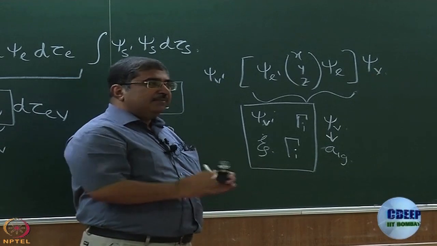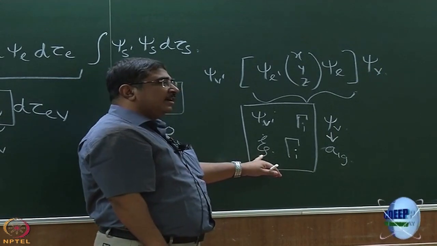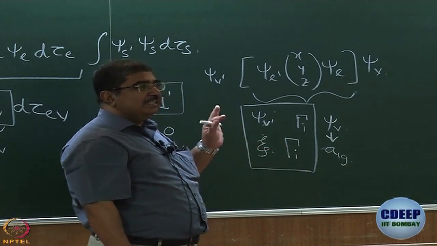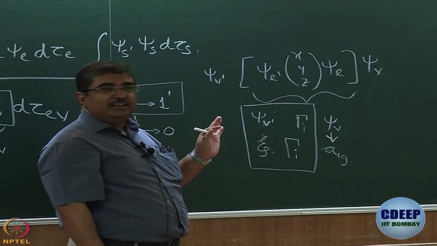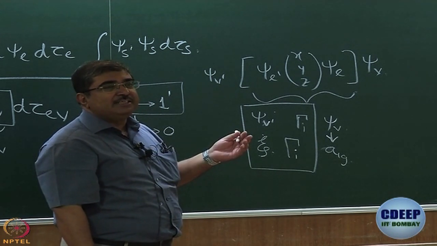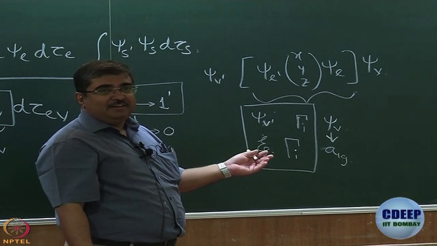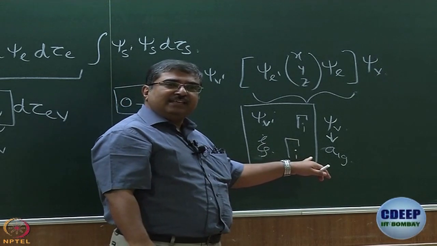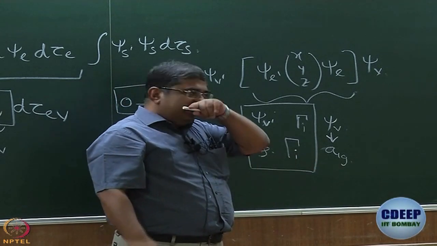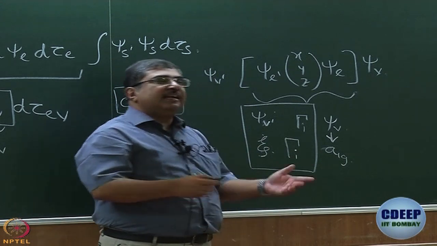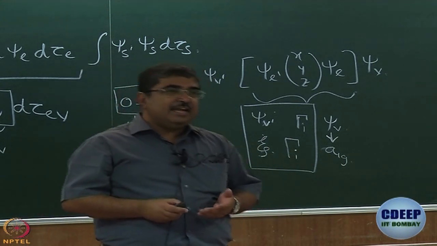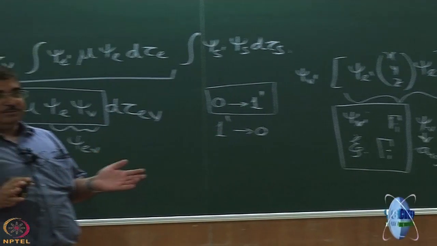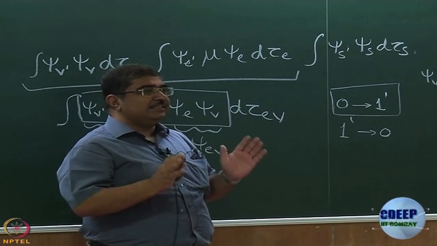Understood? Now, tell me, when will the direct product of the symmetries of xi and this gamma I contain a totally symmetric representation? We have derived this small working formula earlier. When will they contain a totally symmetric representation? When they are the same, right. If the symmetry of the normal mode is the same as gamma I, then the direct product will contain a totally symmetric representation, and therefore, the transition that is orbitally forbidden will become vibronically allowed. Okay? This is what we had discussed yesterday.